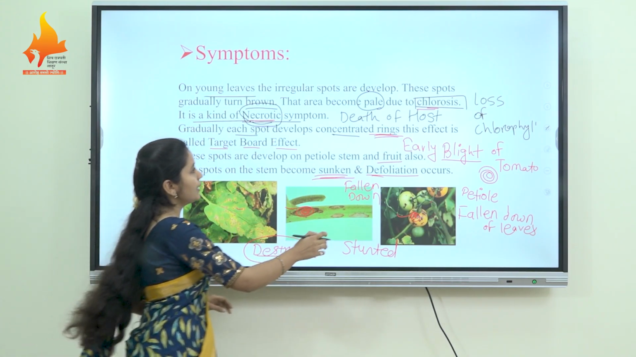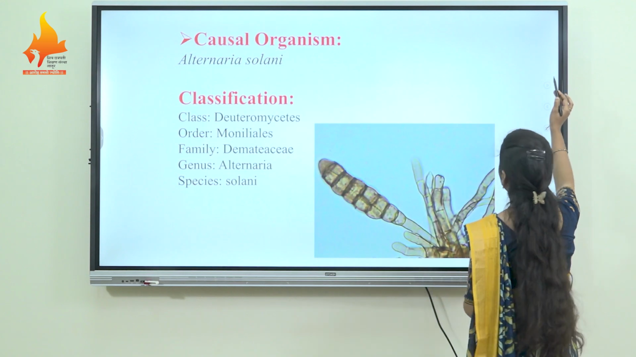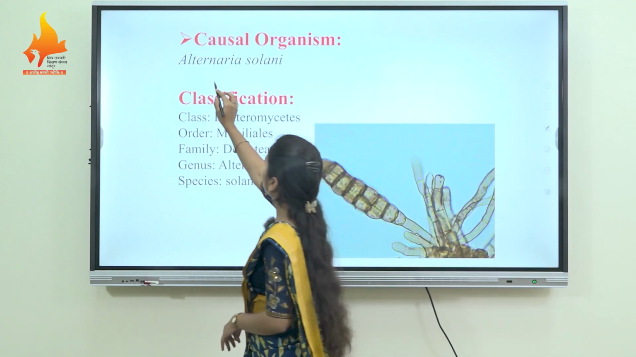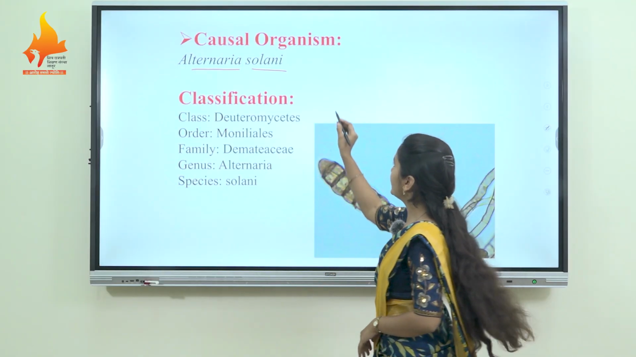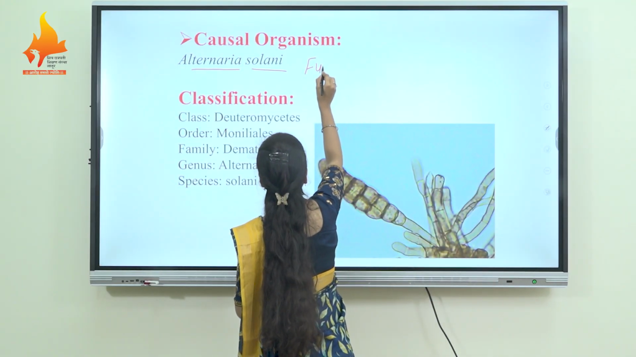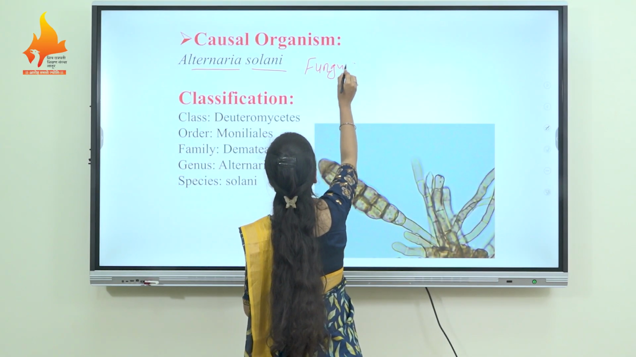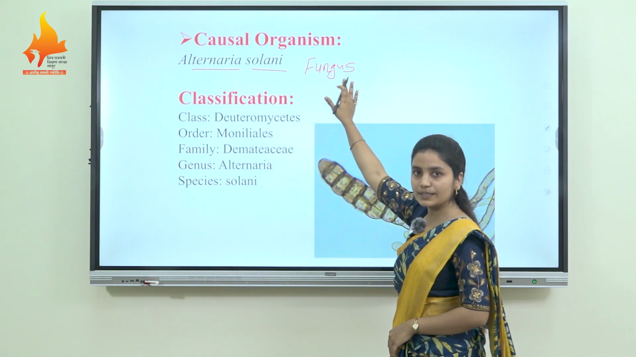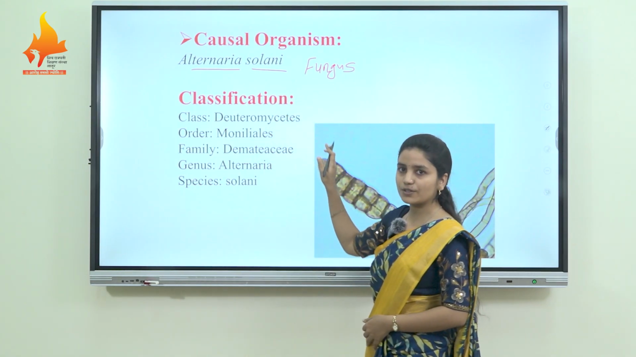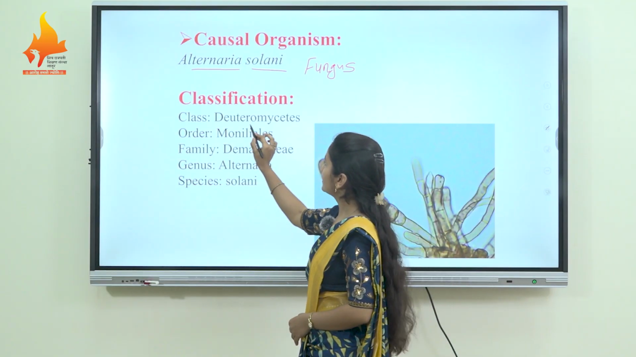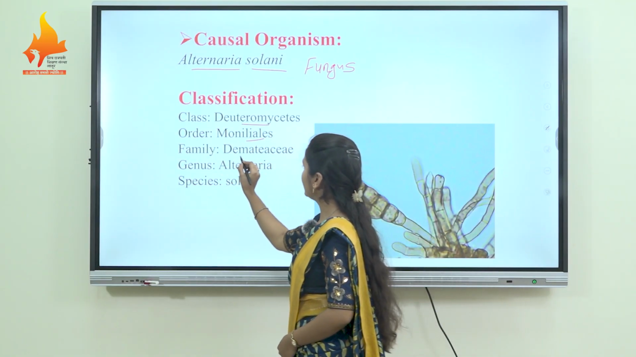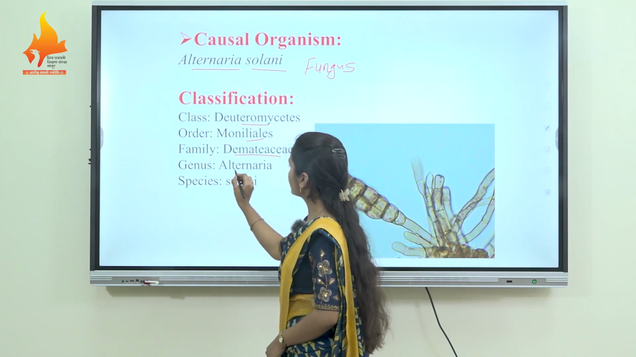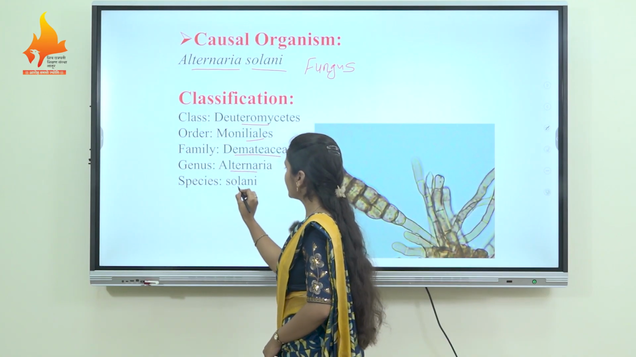Next, we will learn about the causal organism of leaf spot of tomato. The causal organism is Alternaria solani, and it is a fungus. Hence this disease is a fungal disease. The classification of the causal organism is class Deuteromycetes, order Moniliales, family Dematiaceae, genus Alternaria, and species solani.